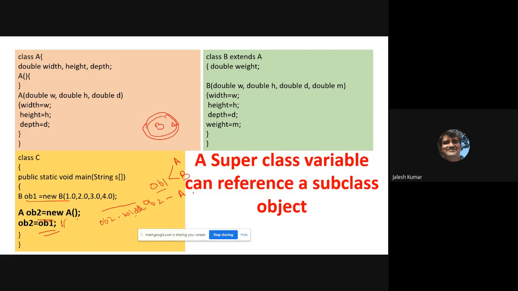But when you are using that, OB2 dot width, height, and depth are perfectly valid, yet it is not possible to call OB2 dot weight.